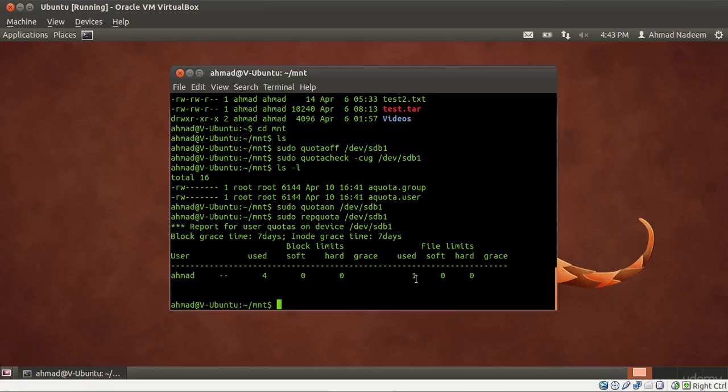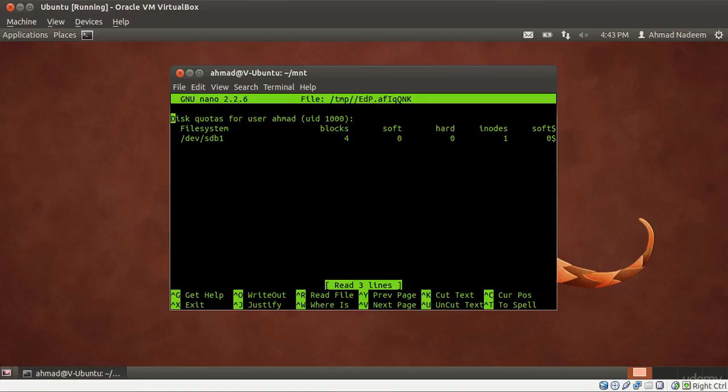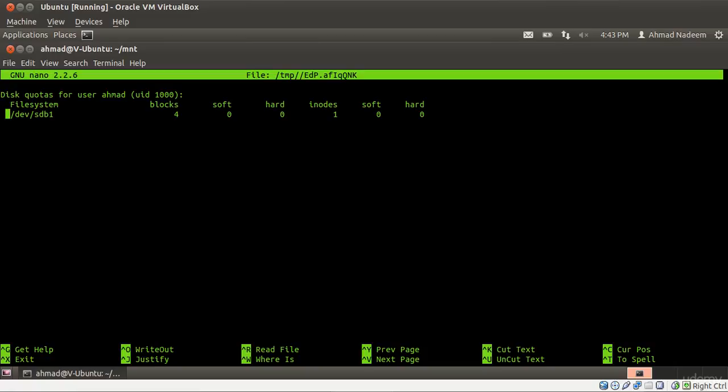Let's say I type in sudo edquota -u Ahmed, and let me just expand it. I'm here at the moment and this is the temporary file. Once we save it, its values get saved in the files that we had just created. So these are the values.